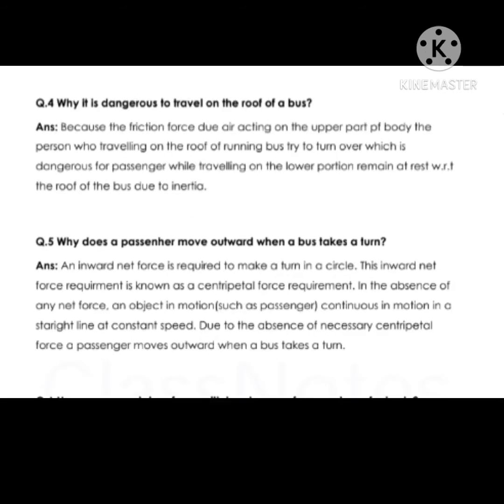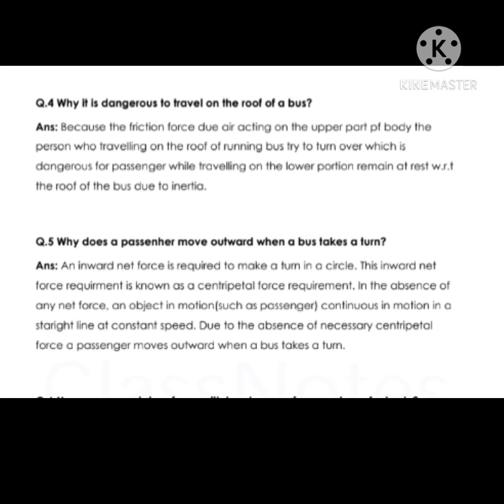Next question is, why is it dangerous to travel on the roof of the bus? Because of the friction force due to air acting on the upper part of the body. A person traveling on the roof of a running bus tries to turn over, which is dangerous to the passenger, while the lower portion remains at rest with respect to the roof of the bus due to its inertia.